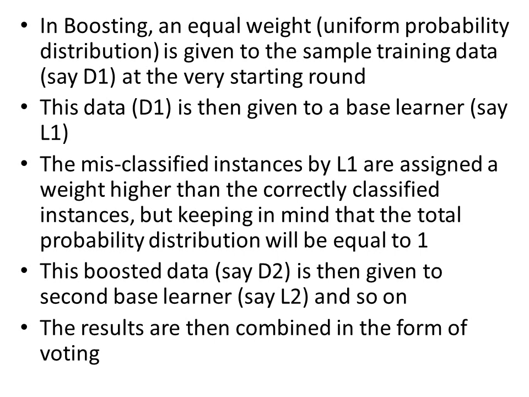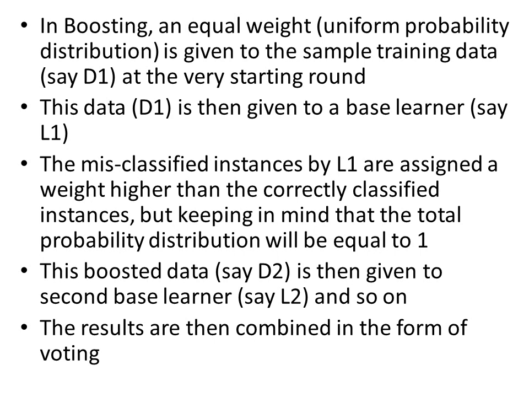The misclassified instances by the base learner L1 are assigned a weight higher than the correctly classified instances, keeping in mind that the total probability distribution will be equal to 1.